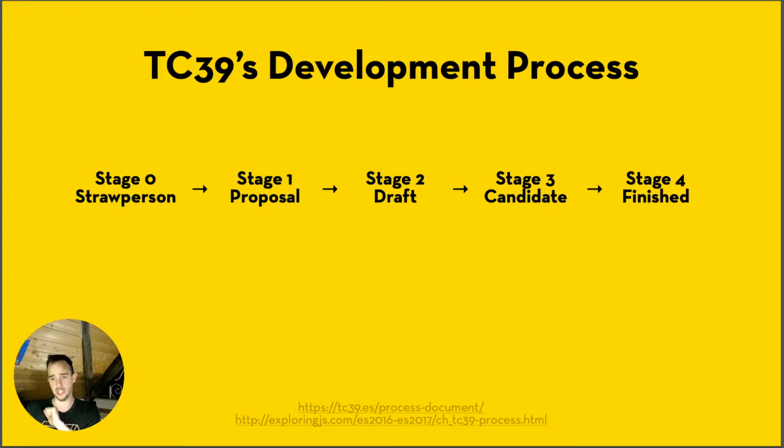So these are the 5 stages from stage 0 to stage 4. Do note that proposals can be withdrawn or dropped. For example, if a better proposal is suggested, then one proposal can be merged into another, or it can be dropped in favor of the other, things like that. And it's only those that make it into stage 4 that eventually make it into the next ES release.